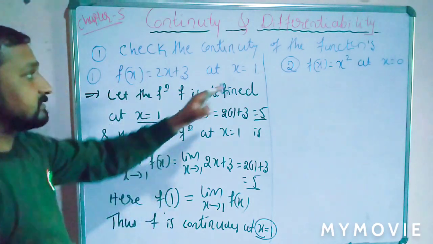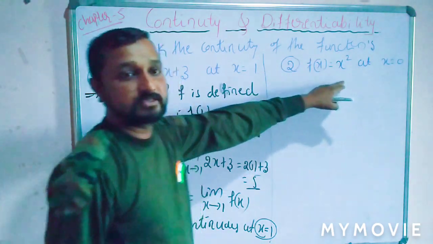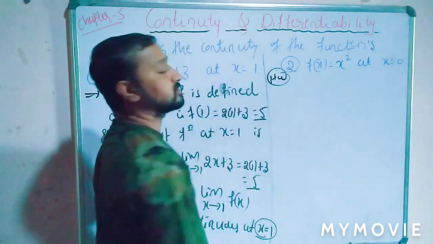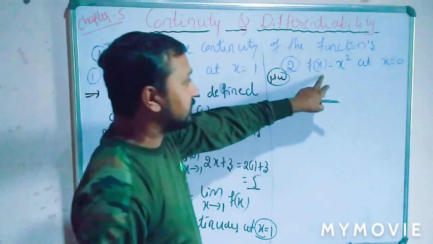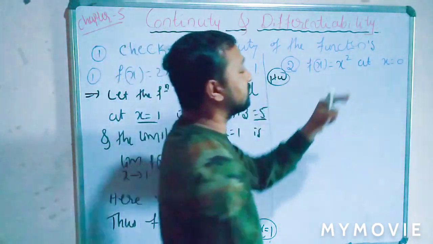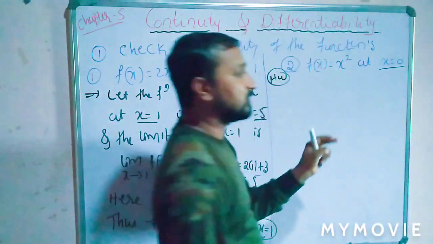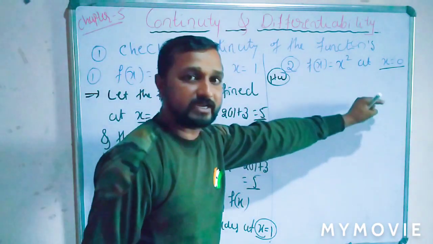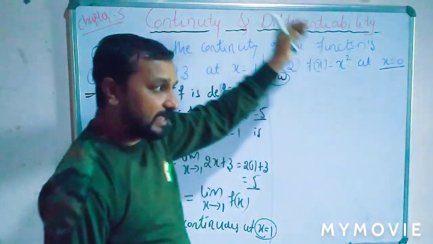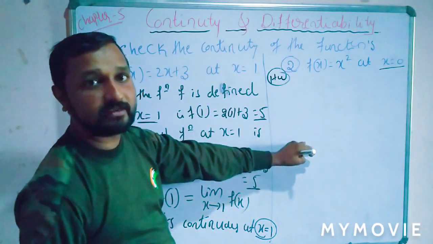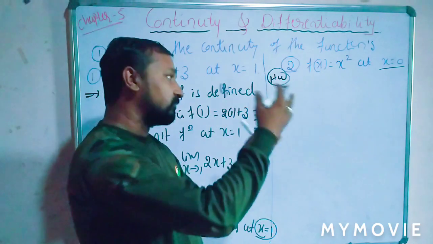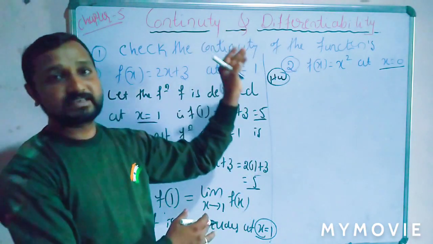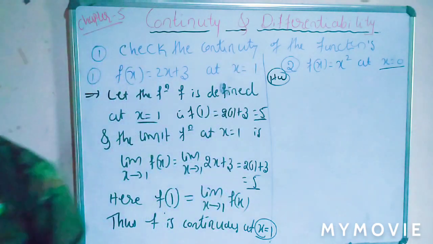Is that clear? So this is also the same example, so apply the same process. This is your work, students. First, this is f of x equal to x square at the particular point x equal to 0. So same process: first we define the constant function, find the value of the constant function, then find the value of the limit function, then compare. If the constant function is equal to the limit function, then the function is continuous, otherwise the function is discontinuous. Is that clear? Okay.